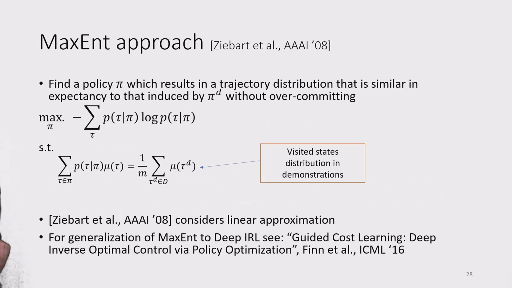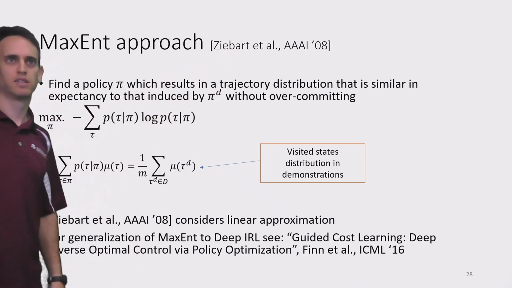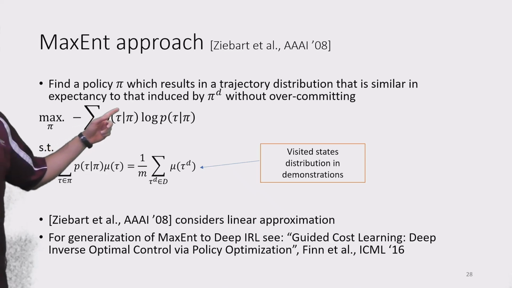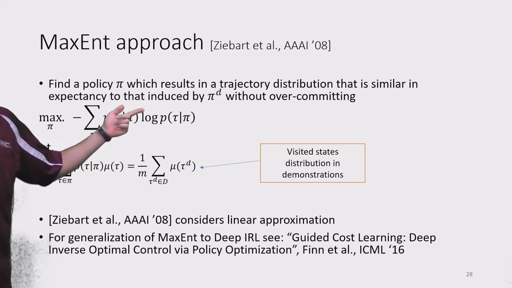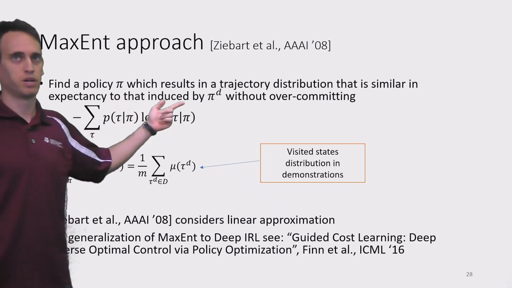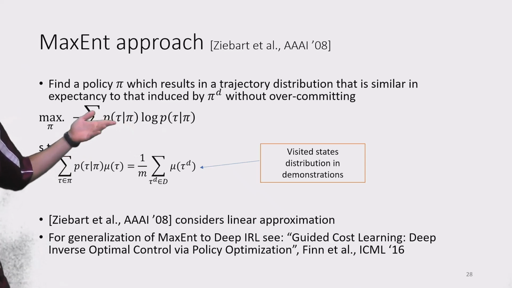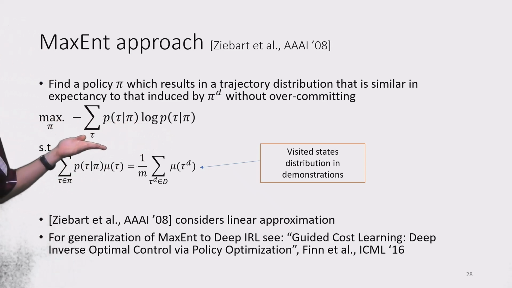So let's see how we can use the MaxEnt approach for imitation learning. This is a paper by Ziebart et al. from AAAI 08. We would like to find a policy which results in the same trajectory distribution as expected from the demonstrator policy, without overcommitting, while remaining maximum entropy, right? So indeed, this is the optimization problem that we are solving.